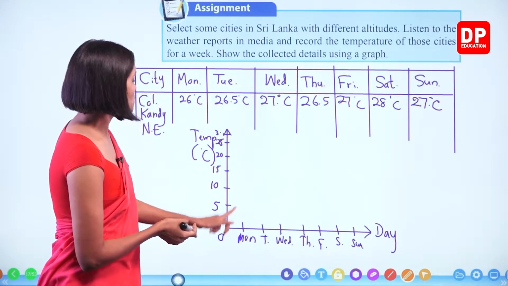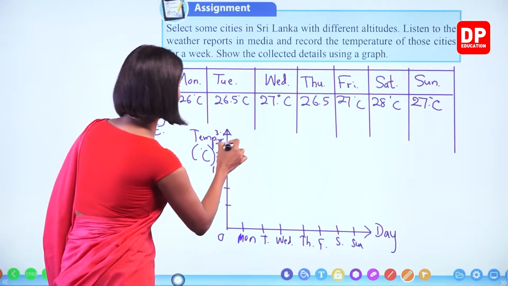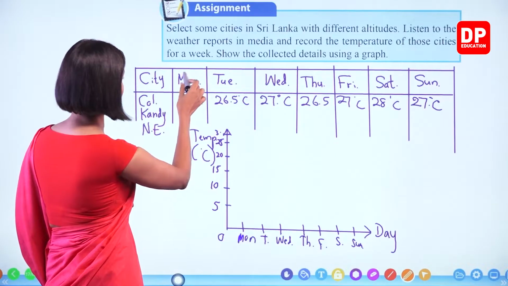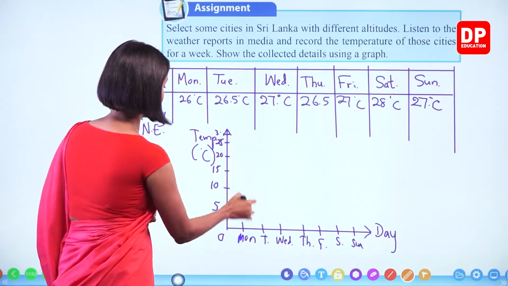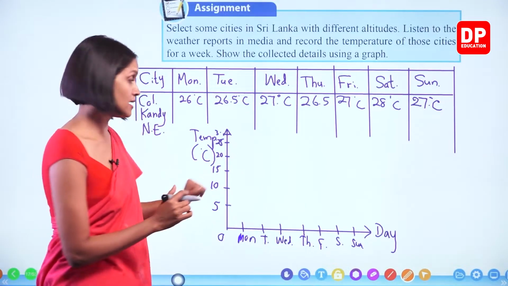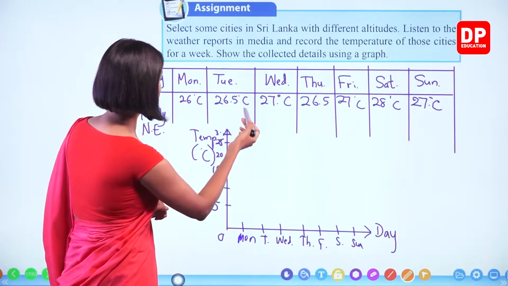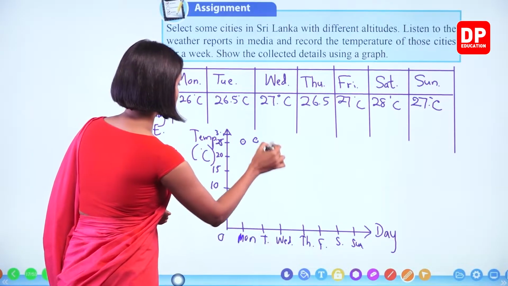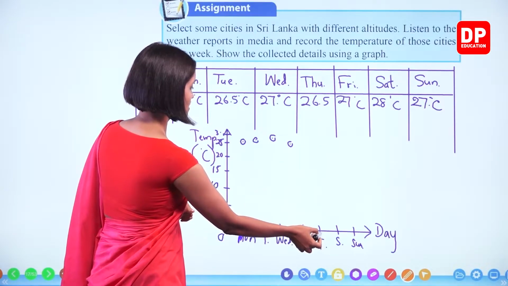Right, children? So on Monday, you can take a better graph sheet and you can mark in between also very clearly, right? So if you consider Monday, Colombo's temperature is 26, right? Somewhere here. So when you do this activity, make sure you use a graph sheet, right? So then you will not make mistakes. Okay, you can mark it here. Tuesday, 26.5, a little more than that, right? Wednesday, 27. Thursday, again 26.5, right?